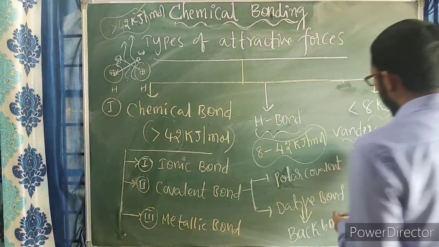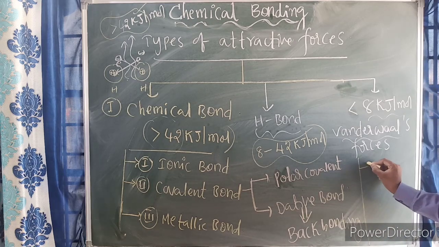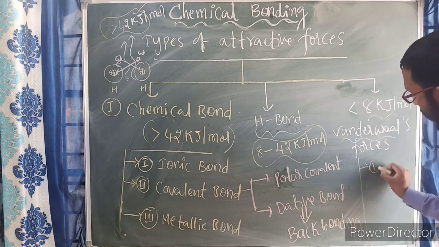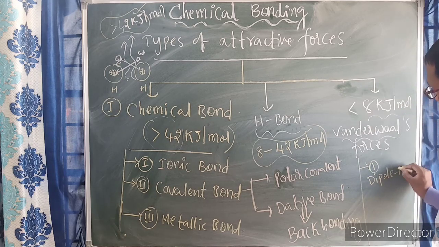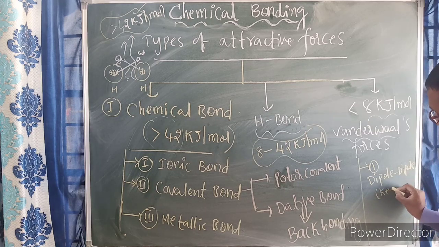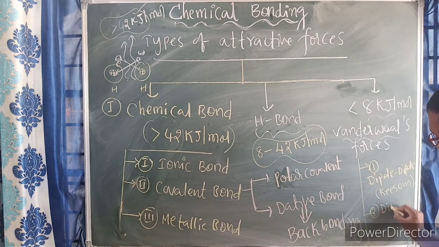Now see here, van der Waals forces also have their classification. Let us see it now. First one is dipole attractive forces, also known as Keesom forces. The second classification is dipole and induced dipole, known as Debye forces.